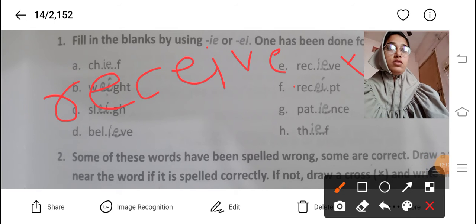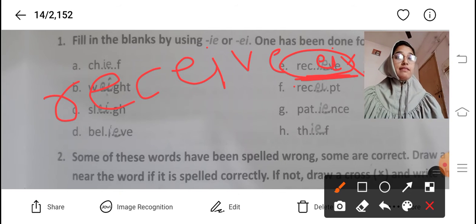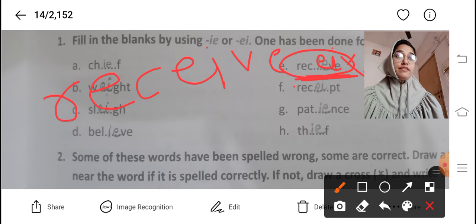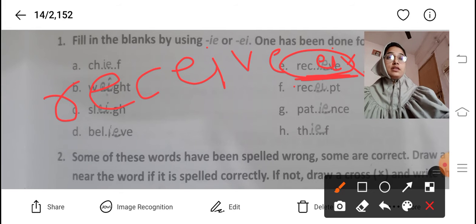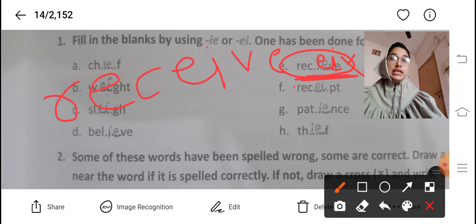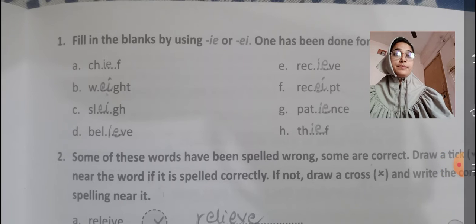Okay, this one is wrong. We have to write EI here. As there is a C before it, we have to write EI immediately after it. If it is C, we have to write the EI form of the spelling. So this is the wrong one. So kindly write here R-E-C-E-I-V-E, "receive," just as we wrote in "receipt."